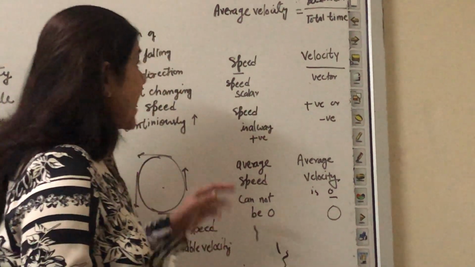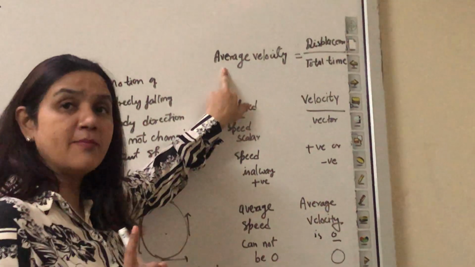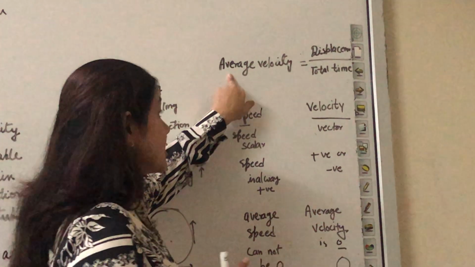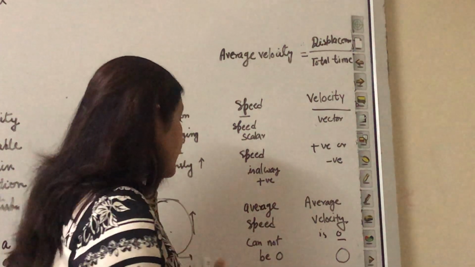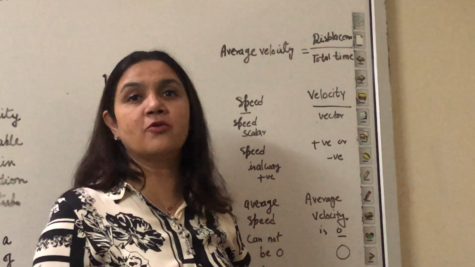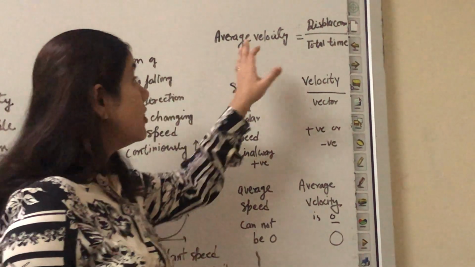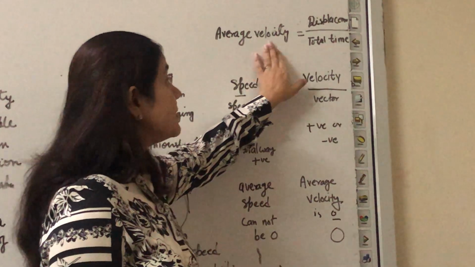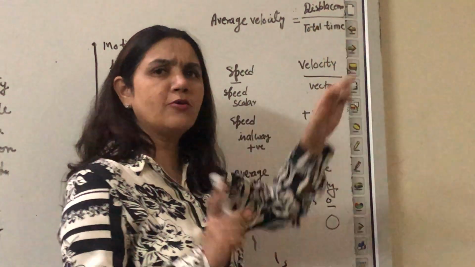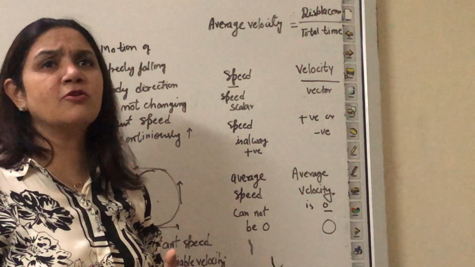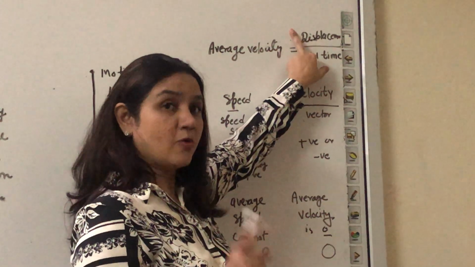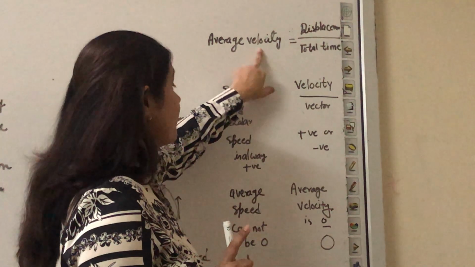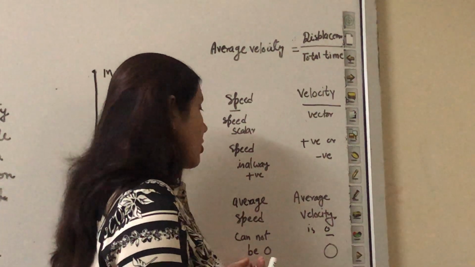One more thing, average speed, very important for your numericals. Average speed is where we take the total distance. Average speed cannot be zero. Why can the average speed not be zero? Because we calculate the average speed by the total distance, and when total distance is zero, that means the body is at rest. So total distance cannot be zero. I have already explained this. So the average speed can in no way be zero.